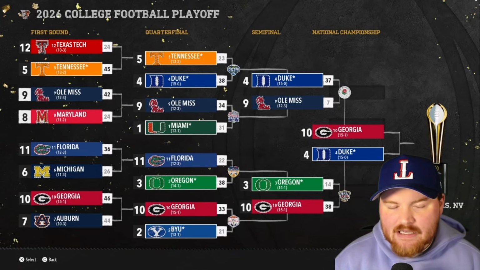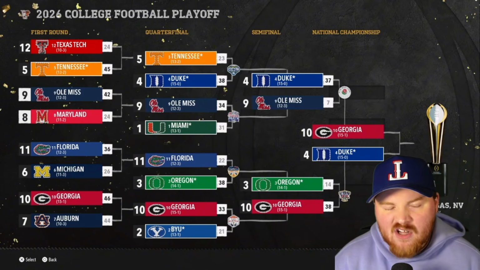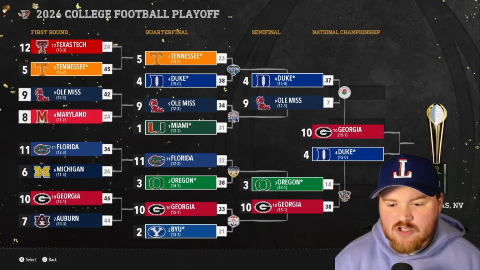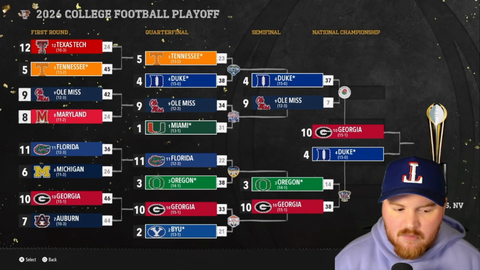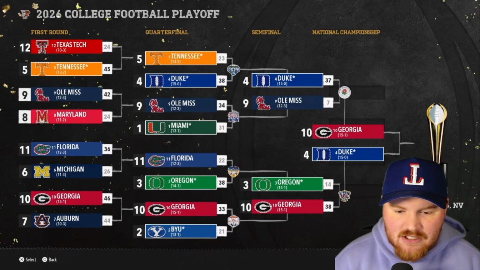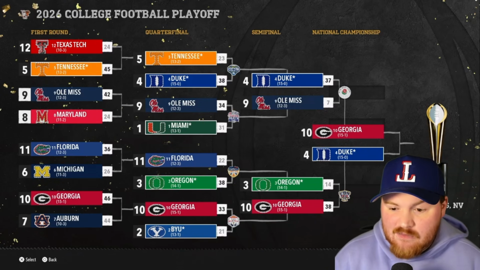So those byes really do add up. Even if you don't get a win in that bye, you still get more points for a bye than you do for just any playoff win. So those byes do really add up. That puts Oregon at 33, but of course they can't score any more points this year. So Duke or Georgia will be in second place going into the final season, and Miami could break the record. Really, any of those 3 teams, 4 teams, including Oregon, could break the record.